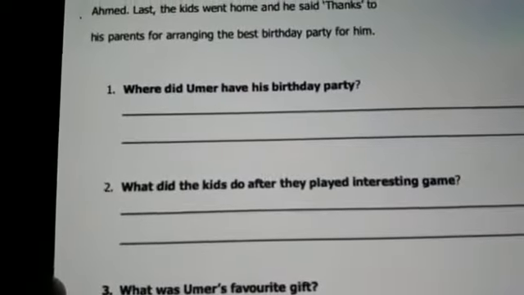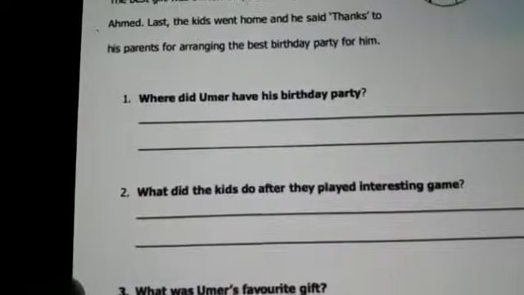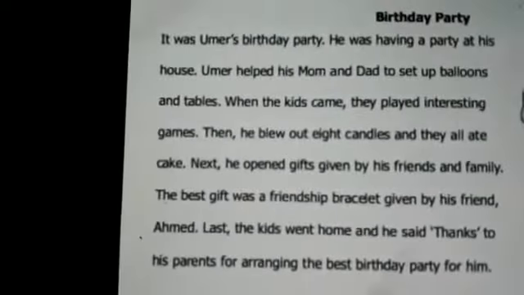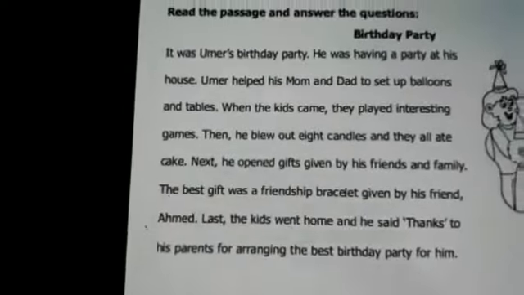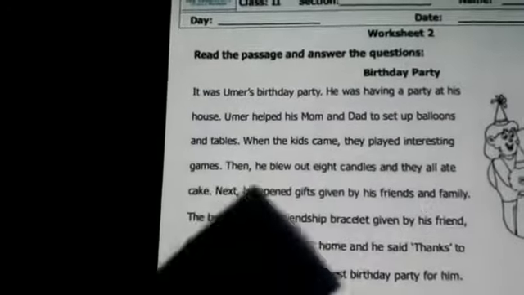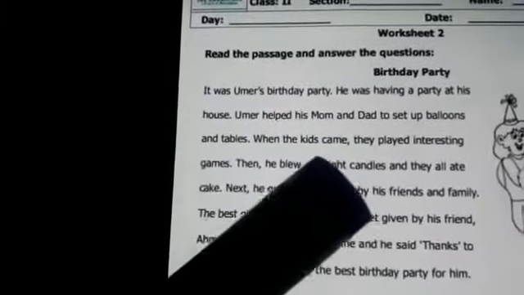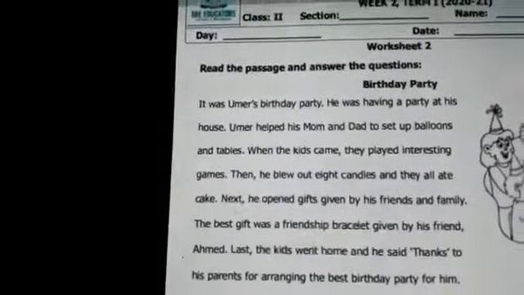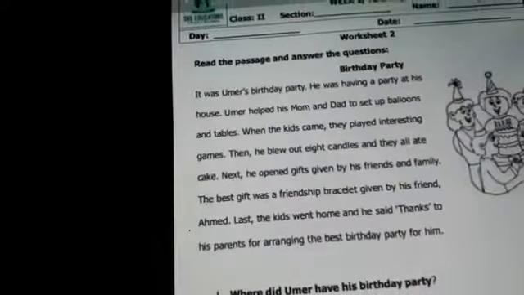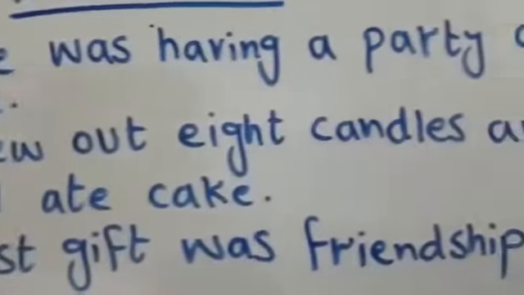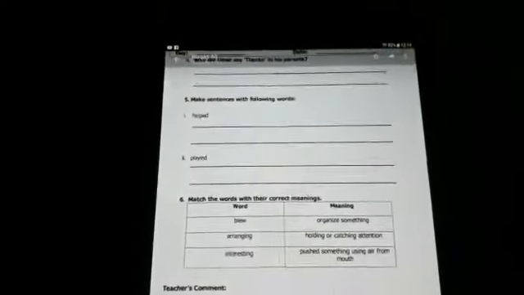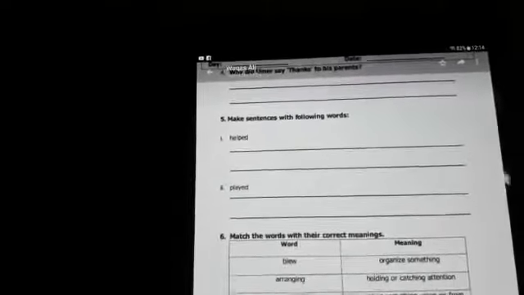Next question. What did the kids do after they played interesting games? Look at the passage again. After that he blew out 8 candles and they all ate cake. This is the answer of question number 2. He blew out 8 candles. On worksheet 2, we have done 4 questions.